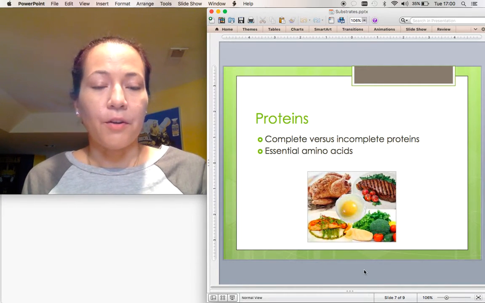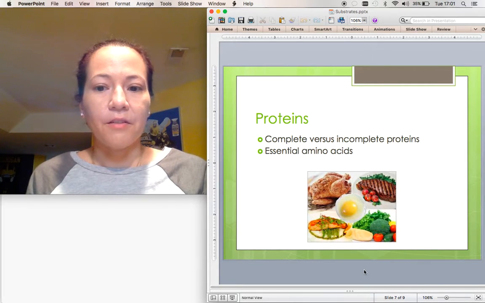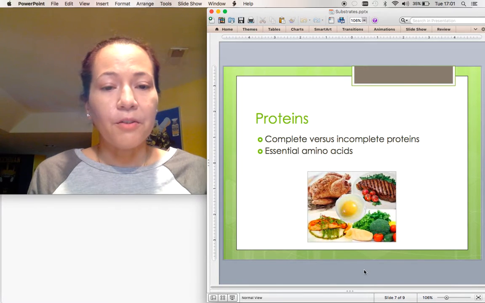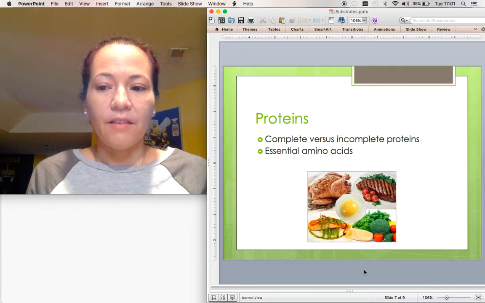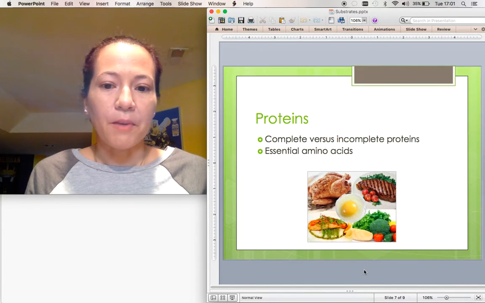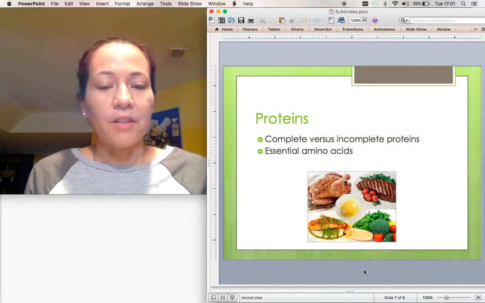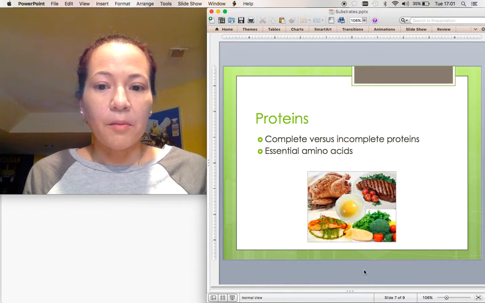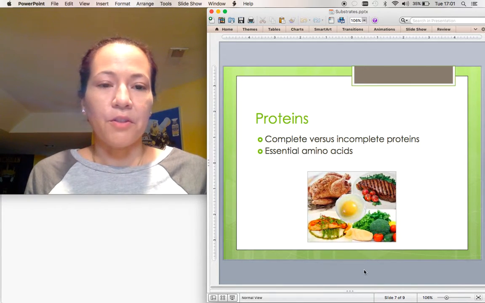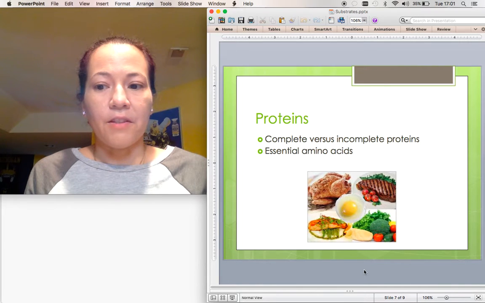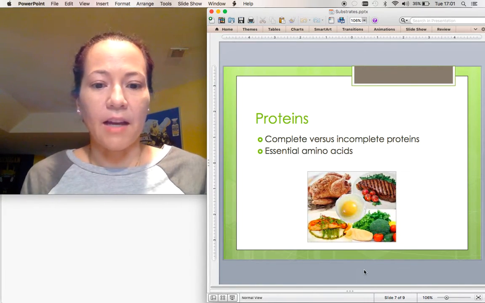As with carbohydrates, there are two main types of proteins. These are the complete and incomplete protein food sources. In general, complete proteins are found in meat products because they contain all of the essential amino acids. These are the amino acids which cannot be produced by the body and which therefore must come from our diets. These amino acids are necessary for many of our important bodily functions. By contrast, incomplete proteins are typically found in plant food sources. They lack one or more of the essential amino acids, but can be combined with one another to create complete proteins within the diet.